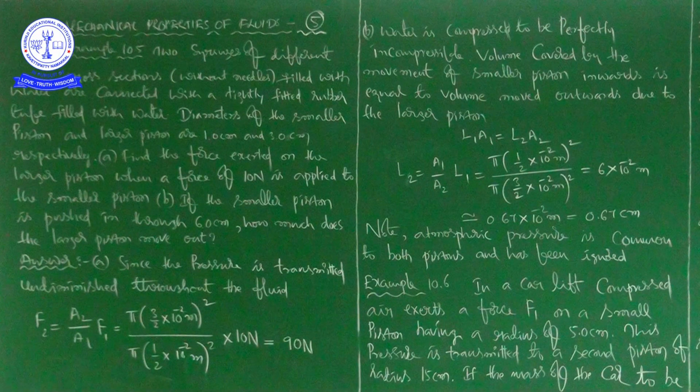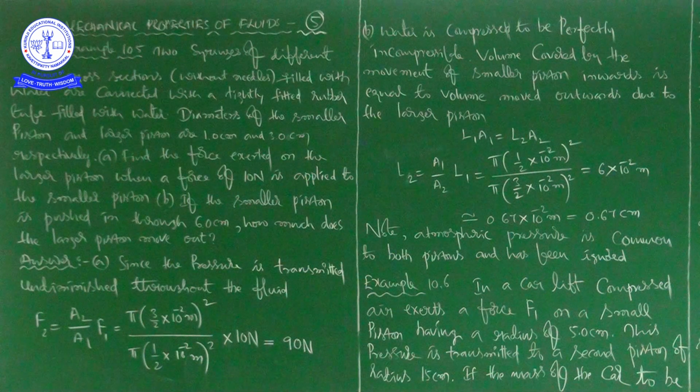In continuation to the last class, in this class we are going to discuss example problems, example 10.5 and then example 10.6. Okay, right. See here, first we will go through the example problem 10.5. Two syringes of different cross sections, right? You know, the doctor is going to give injection, no?